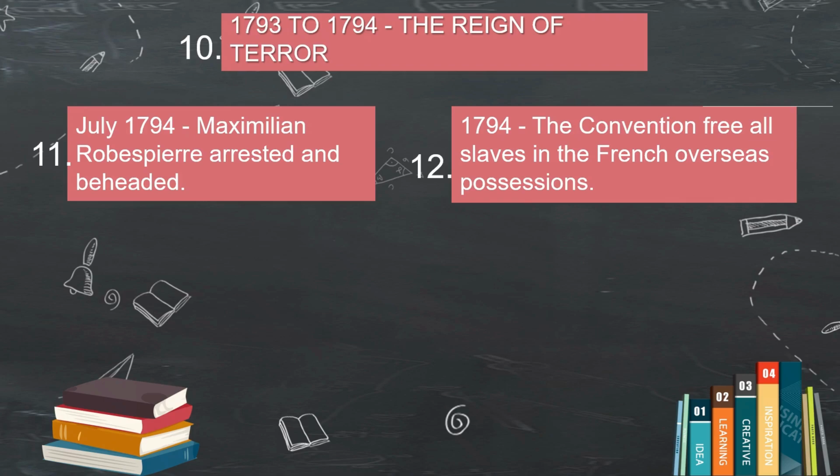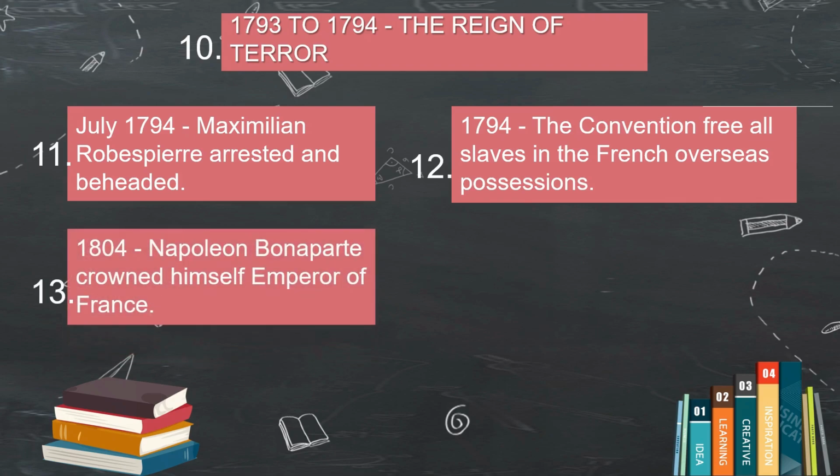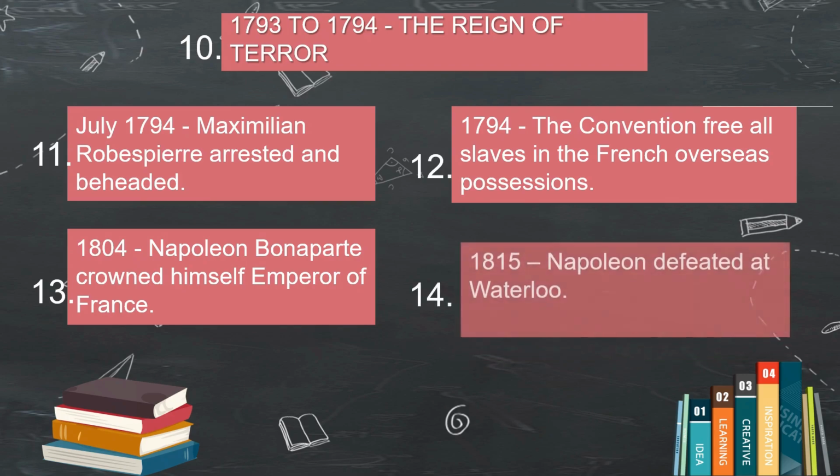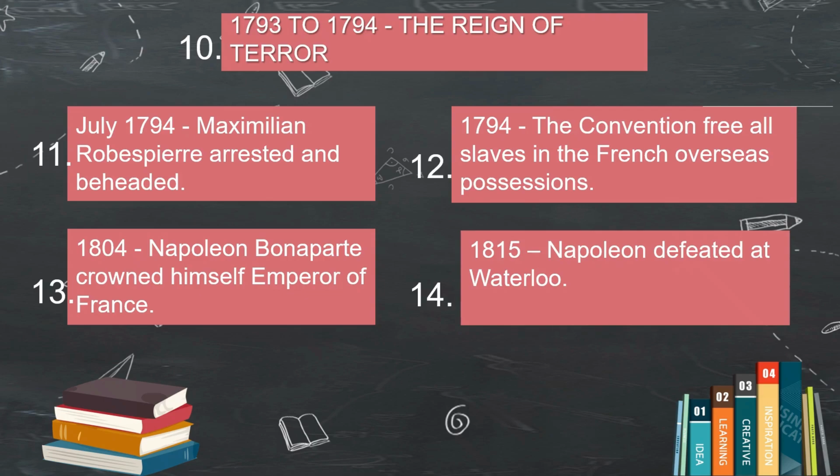1795 to 1799, this was the time when the Directory ruled France. After the chaos, a new government called the Directory took over, but it was weak, corrupt, and couldn't solve France's problems. People were tired of instability. They needed a strong leader. And now it's time for the entry of Napoleon.